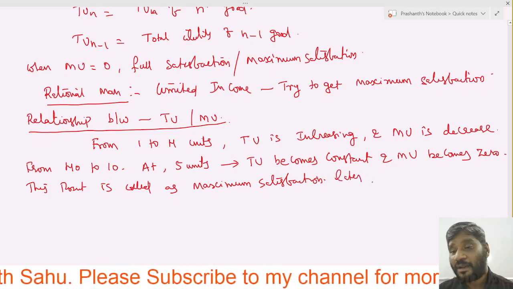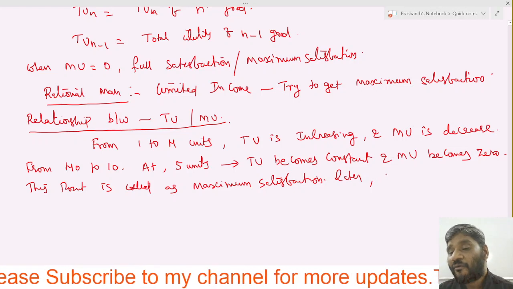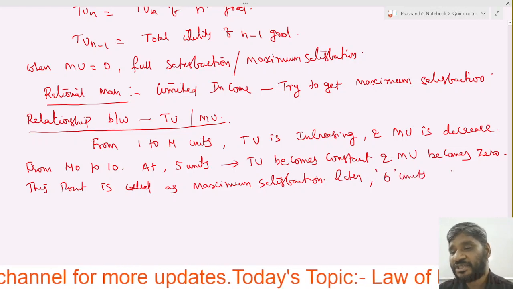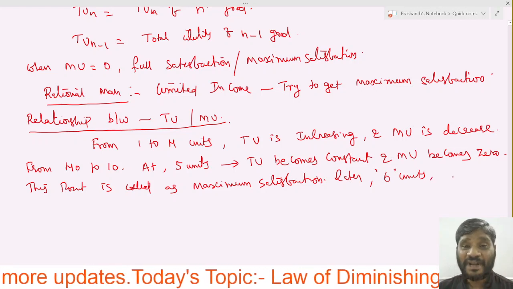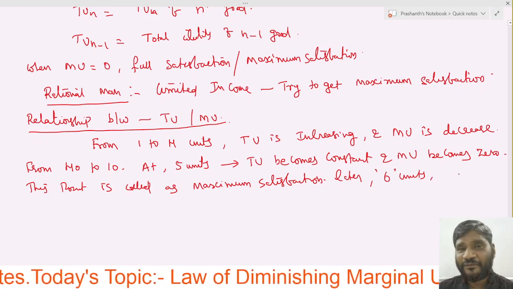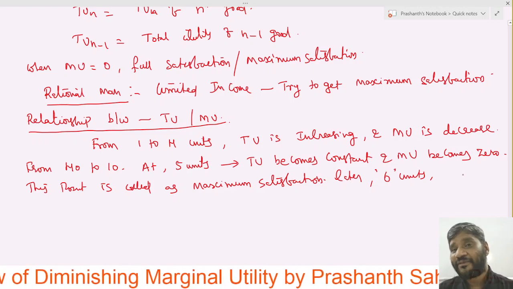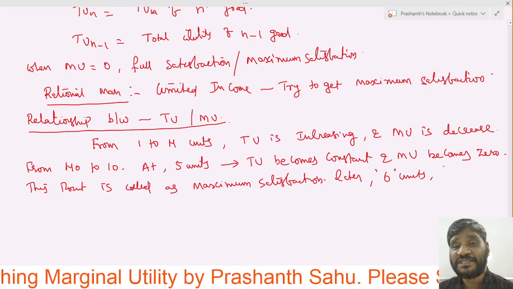Later, from 6 units, after reaching the peak level, at 5 units he reached the peak level, he got the full satisfaction. When they have given the additional unit, what happens at 6 units?